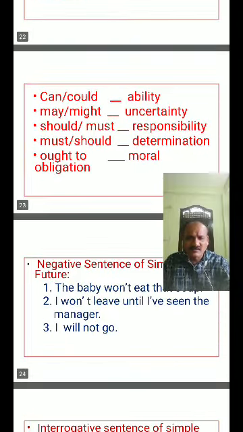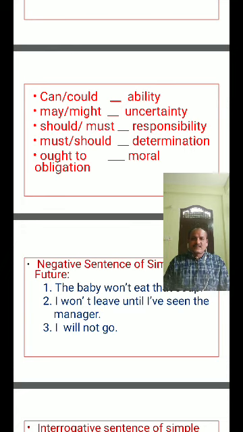Another example: I will not do this. I will not play the kabaddi game. I will not come to the college tomorrow. I will not participate in that event next week. I will not develop that project next year.